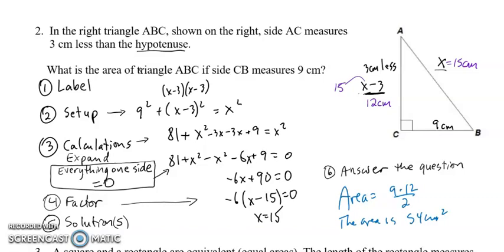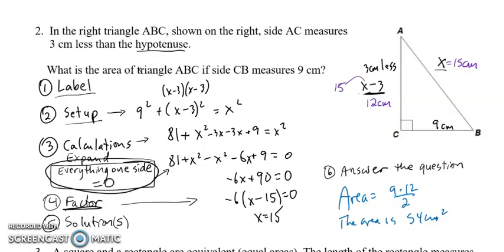So I wrote down some steps that I think you should be following in every one of these questions. First of all, if there is a diagram, make sure to label it and set up whatever the equation might be. And this also applies for the questions with rectangles. Do the calculations that are necessary. Remember, you can't start doing any of the factoring until you expand and put everything on the same side equal to 0. And then once you have that, simplify it as much as you can, factor.